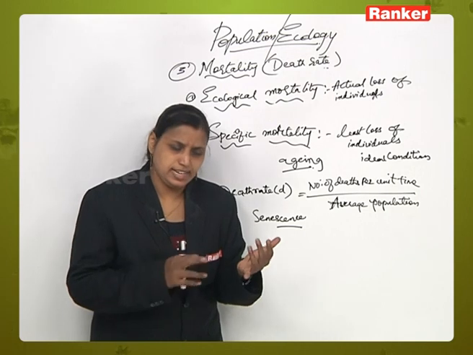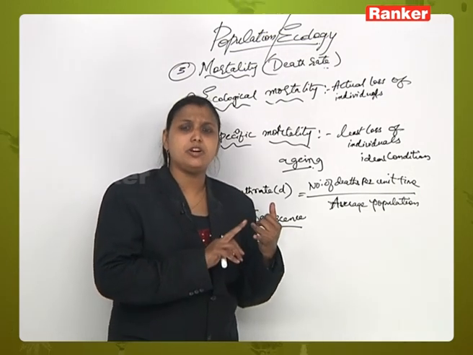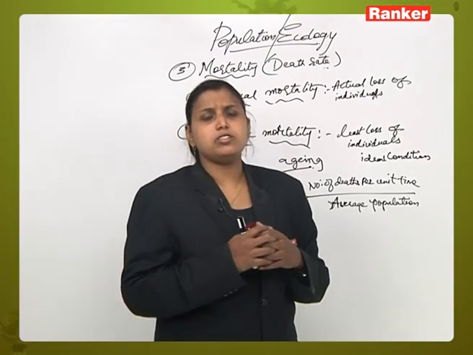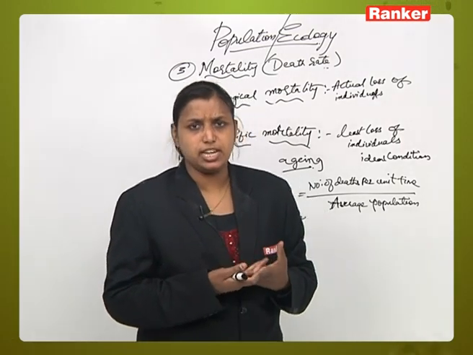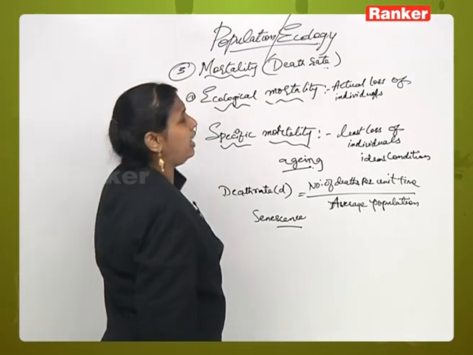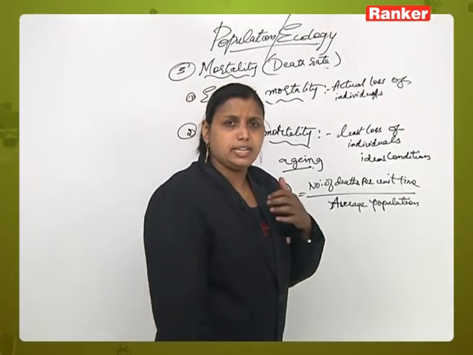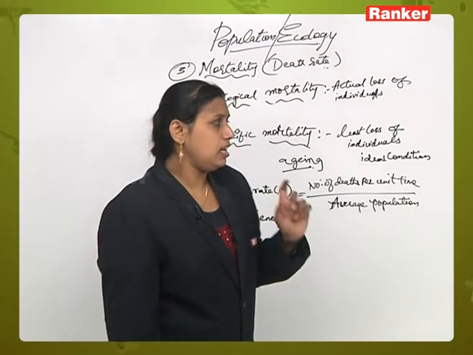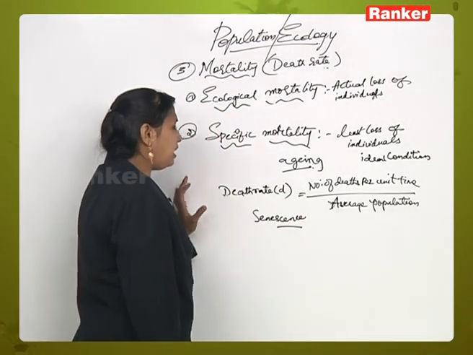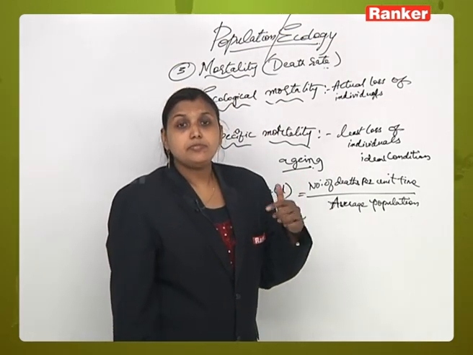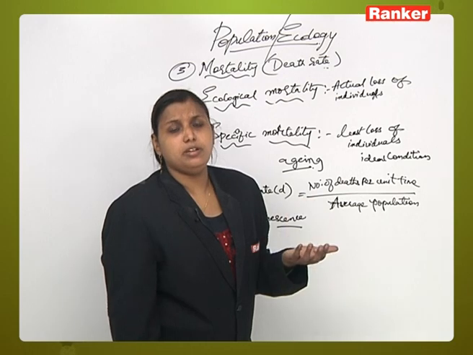like the competition between the different races, the predation which exists among the races, and the environment of that particular area, which may also affect the death rate of particular individuals in a particular population. Now here, the mortality or the density of the mortality increases with the increase in the natality rate.